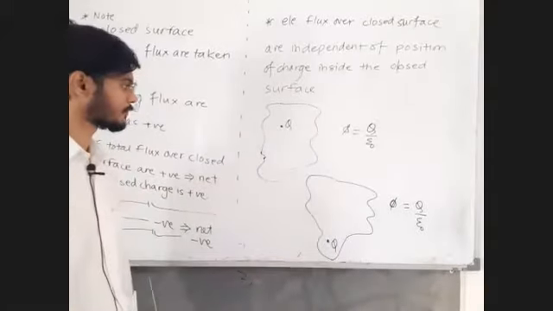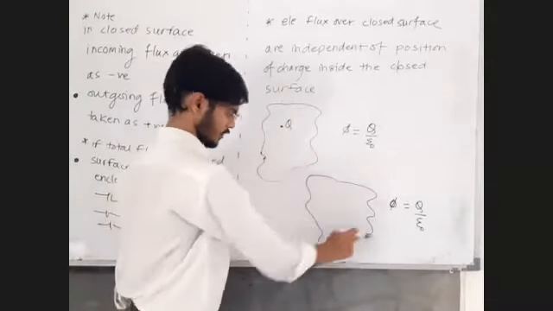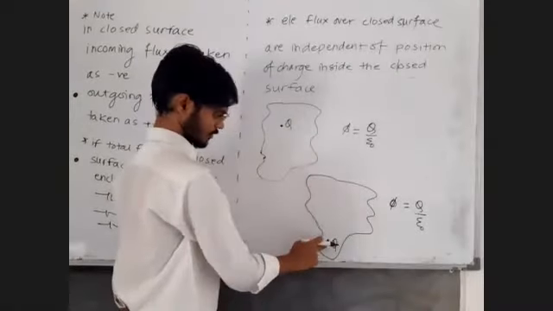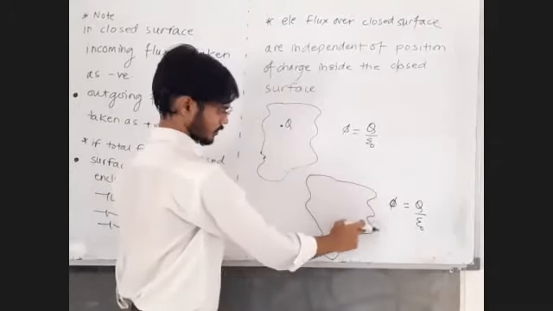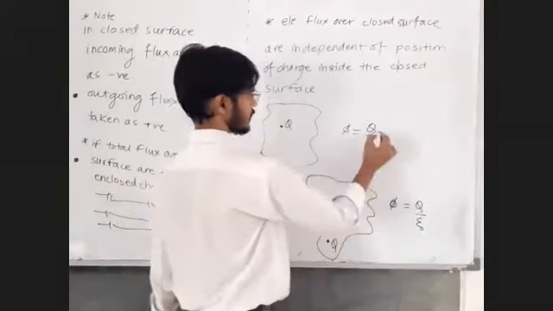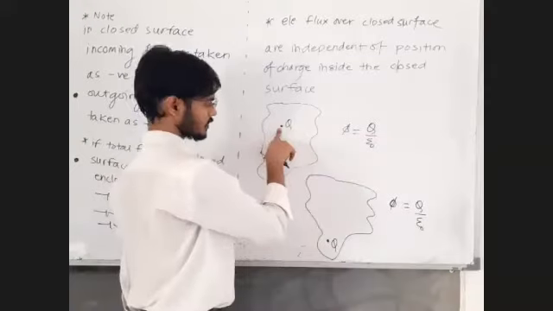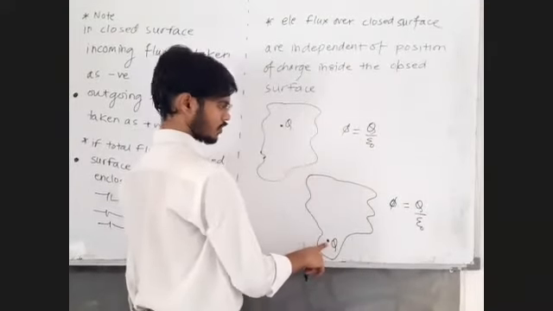This is an imaginary closed surface, and inside that closed surface some charge is enclosed, and we want to find out how much flux is crossing this closed surface. That is equal to charge enclosed upon epsilon zero. It is Q upon epsilon zero in this case. Even if you change the position of the charge, the total charge enclosed is still Q, so the answer is going to be the same.